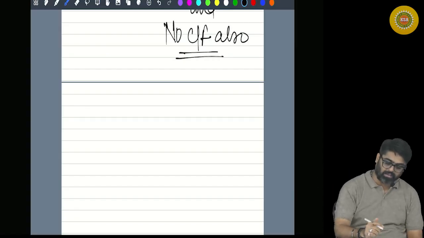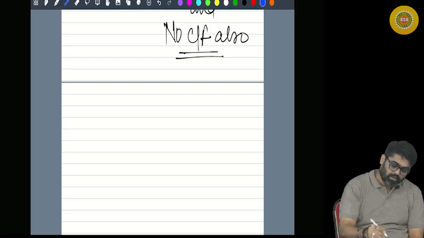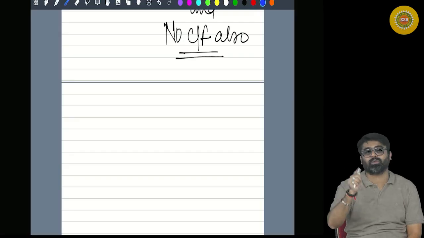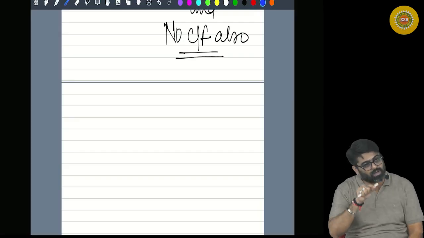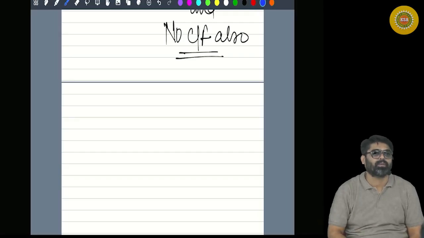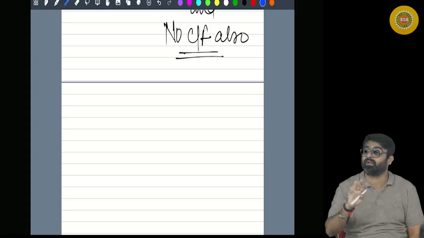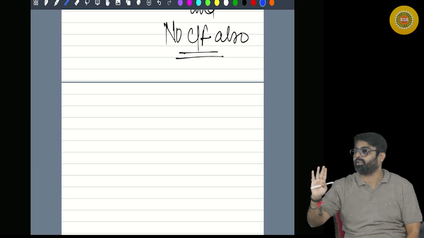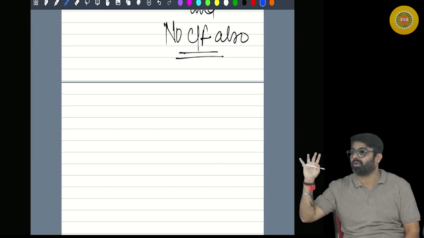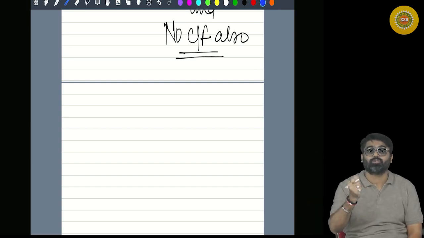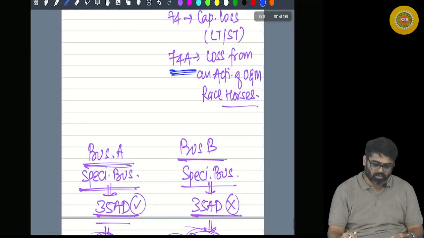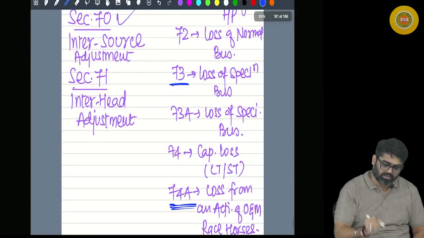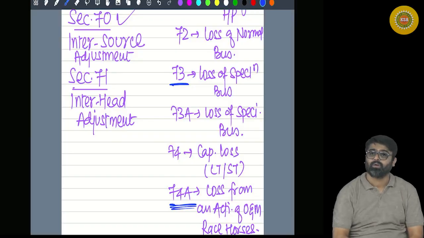Now next tell me one thing. Next head is PGBP. Speculation loss is possible only under the head PGBP. Will you get any speculation income under other heads? So inter-head set-off of speculation loss is not allowed. What will you do? Directly carry forward, directly as per section 73. Yes or no?